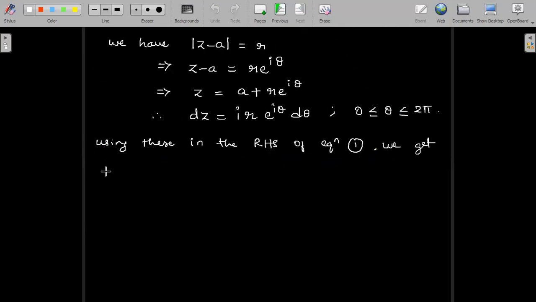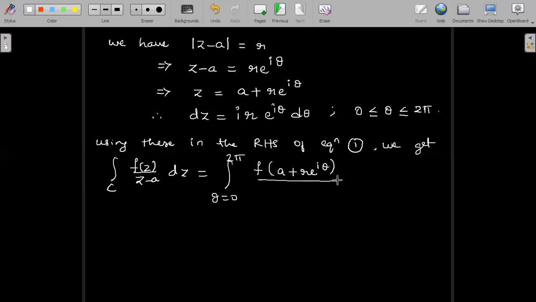So the left hand side we will keep as it is. Integral over C of f of z divided by z minus a dz is equal to integral theta is equal to 0 to 2 pi f of z, which is a plus r e power i theta, divided by z minus a, which is r e power i theta, into dz, which is i r e power i theta d theta. We observe that some terms get cancelled.